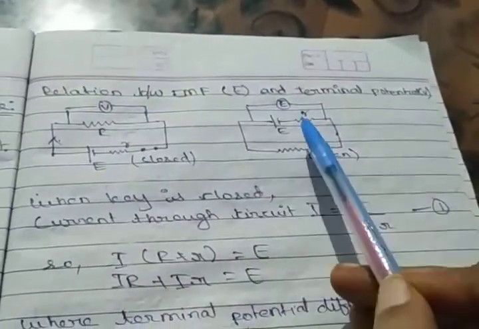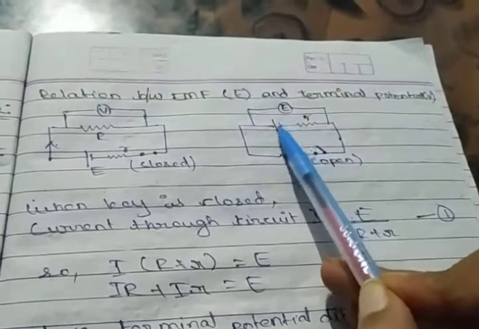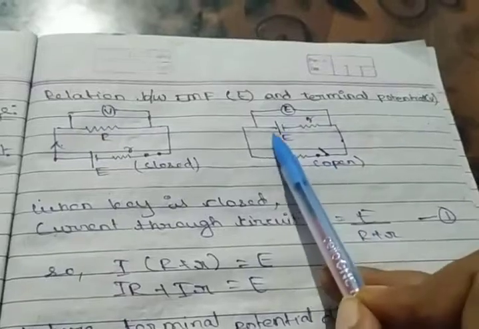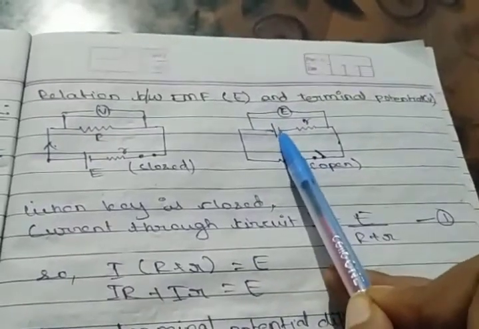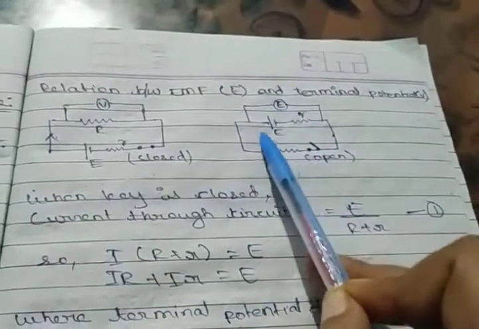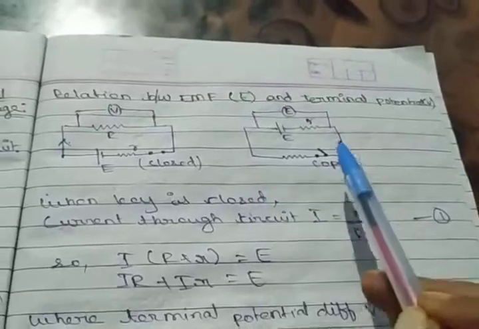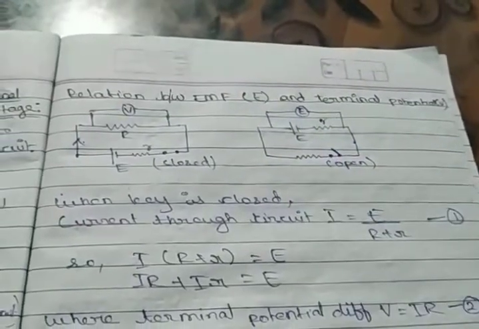But EMF is the potential difference when the circuit is open, and if I try to measure the potential difference between this, we'll get E only. There will be no other potential drop. E, if it is the EMF of the cell, will get the potential difference as E only. There will be no loss. So when the circuit is open, we are getting E.